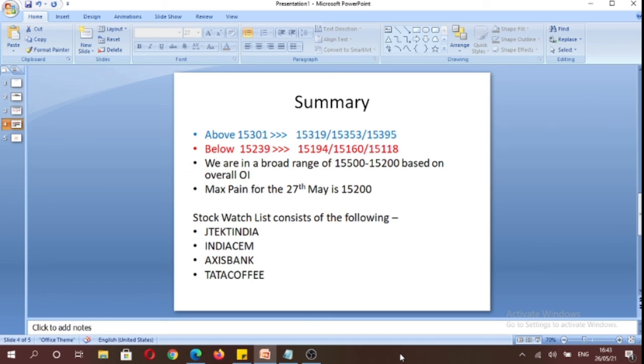India Cements, Axis Bank, and Tata Coffee. And if these stocks break either side of the range, we'll look to establish a position, else we'll not be making any trades in them.